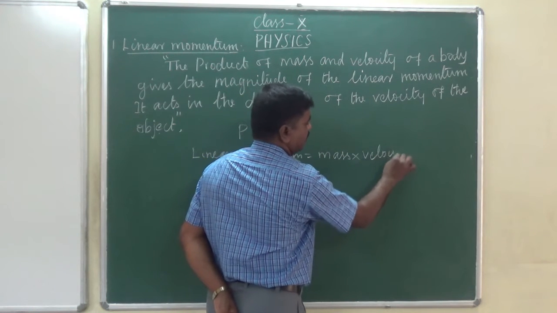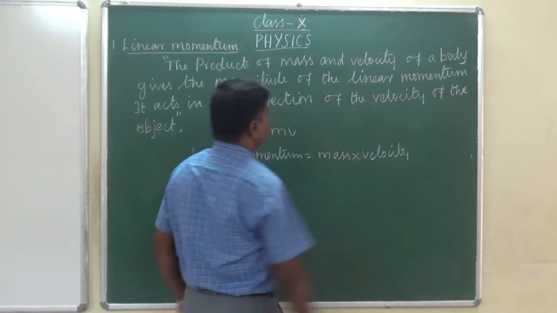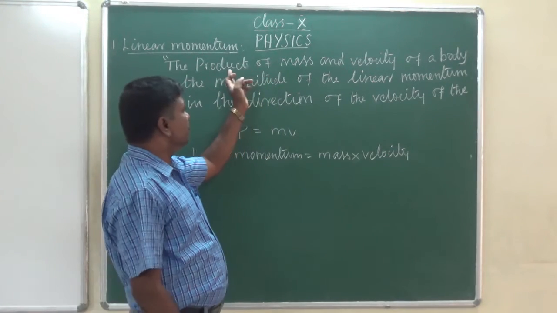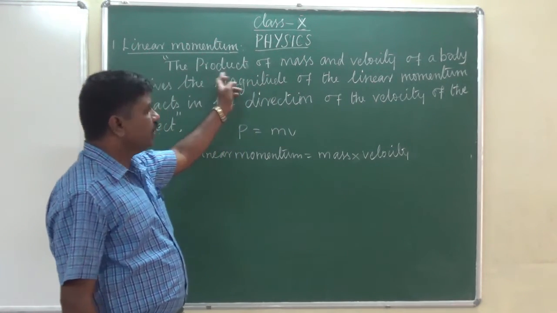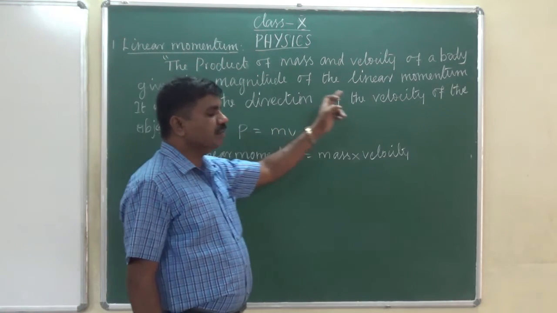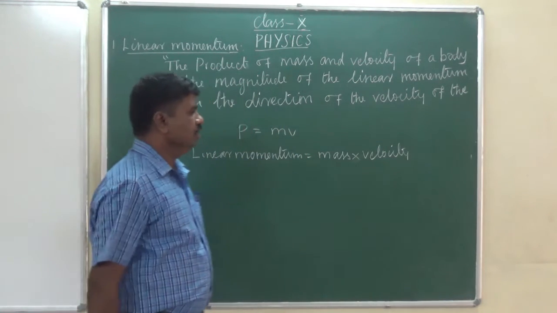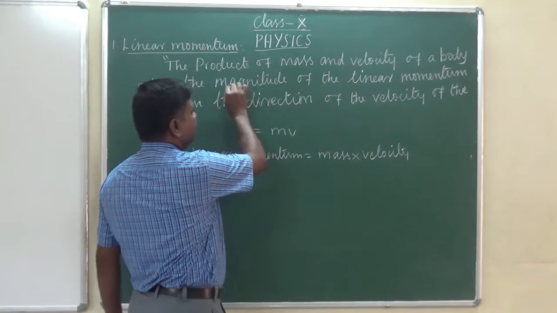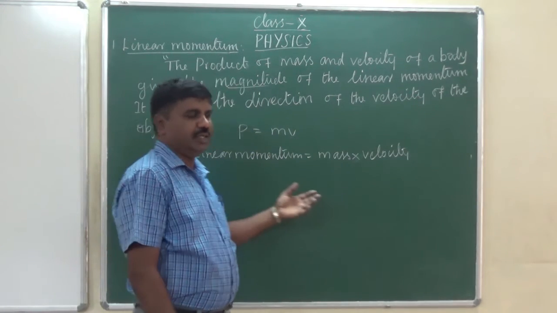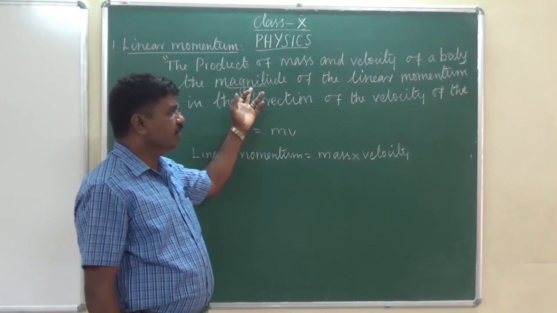The product of mass and velocity means multiplication. The product of mass and velocity of a body gives the magnitude of the linear momentum. Okay. So here, magnitude is nothing but the numbers, countable or uncountable.